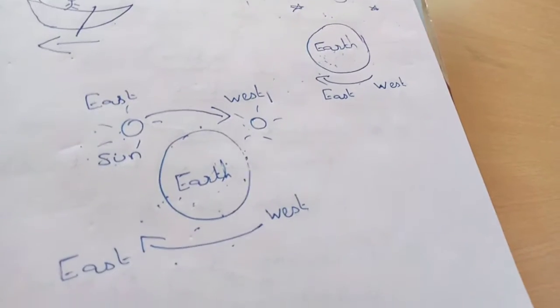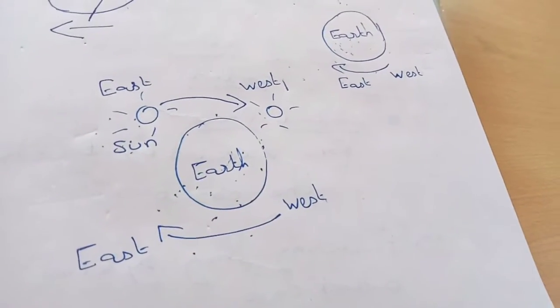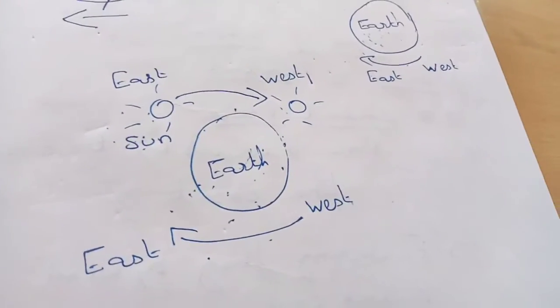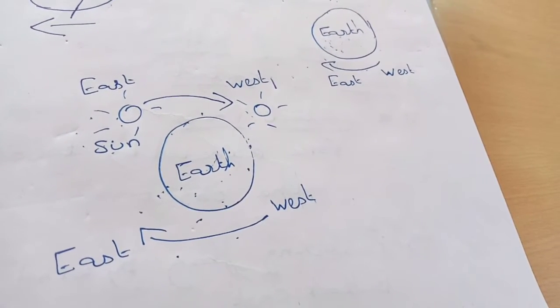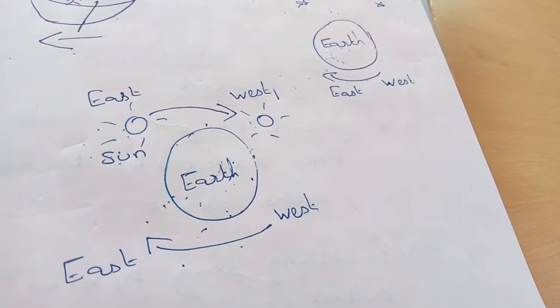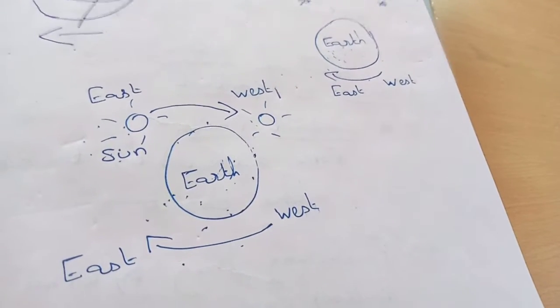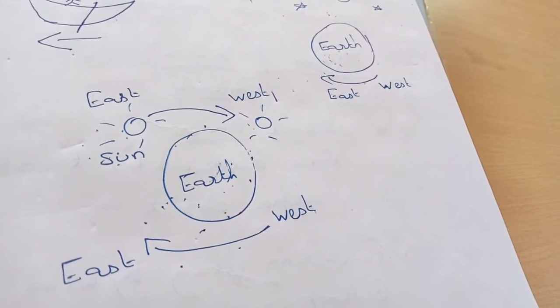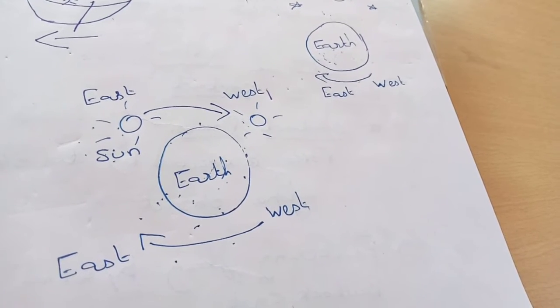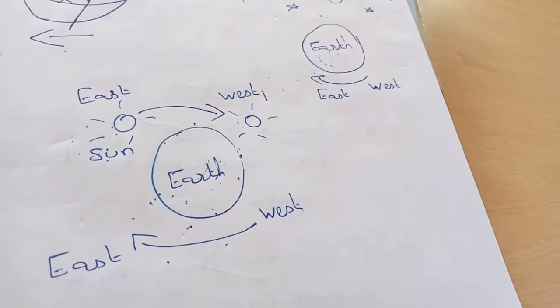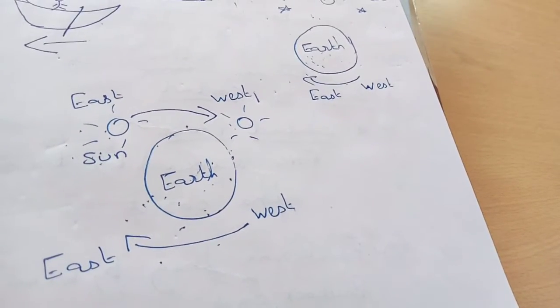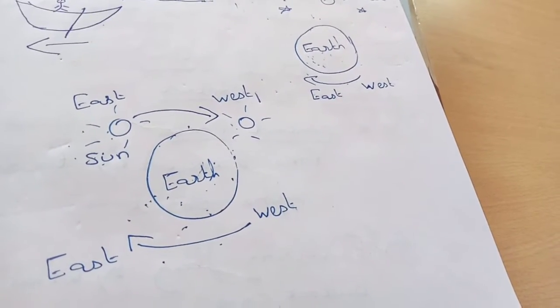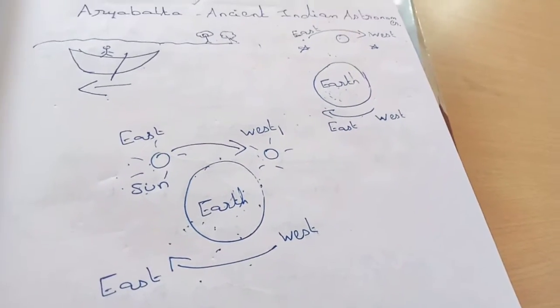In the same way, if someone asks us in which direction the sun rises and in which direction it sets, we will tell that it rises in the east and sets in the west. But this is also not true, because it's not the sun which is moving, it's only the earth which is moving from west to east direction. So only because of this, the sun seems to be moving from east to west direction.